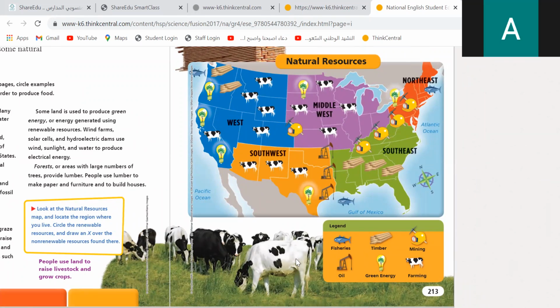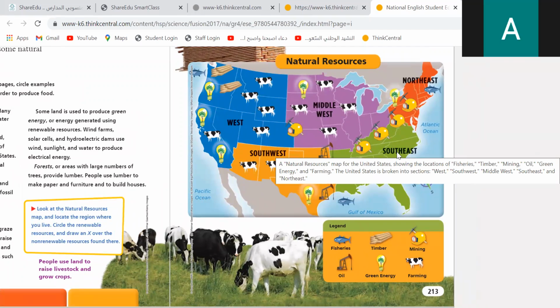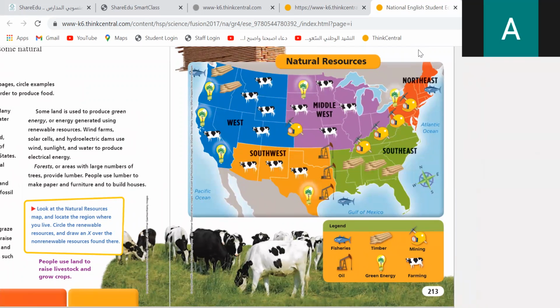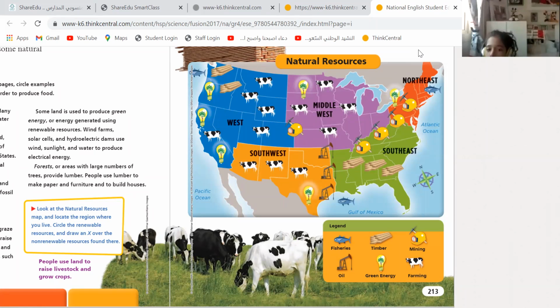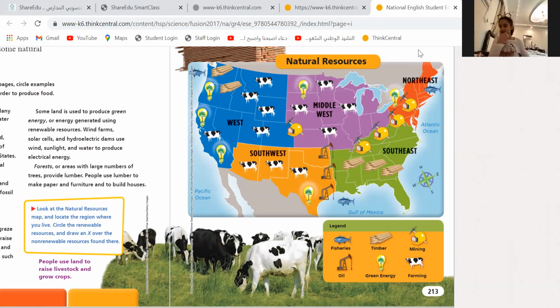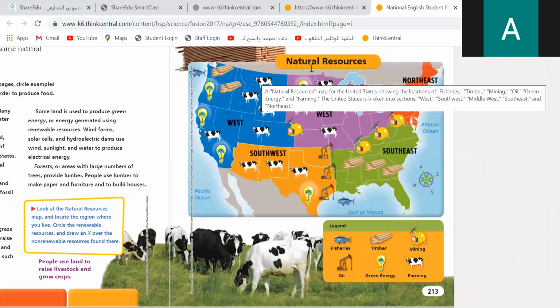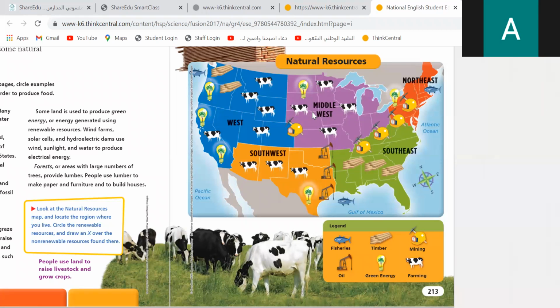Okay, guys. Now let's take a look at this map. This map shows you the United States of America. Can you tell me which has the most farming? The Middle West. Is it West or Middle West? It's Middle West. Excellent. The Middle West has 4 farming.